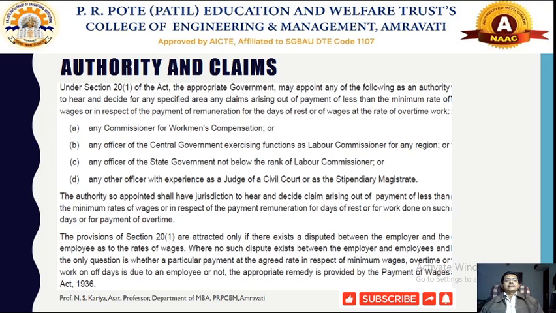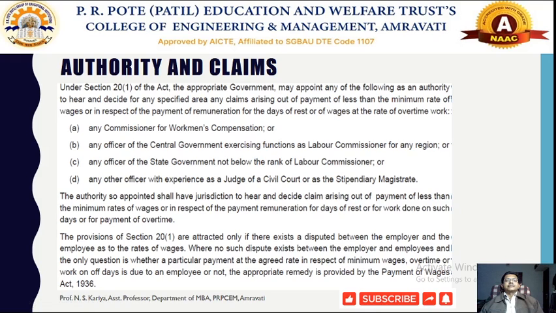So these authorities can be a commissioner of the Workmen's Compensation Act, the workers compensation act that we were seeing. So that commissioner can be held responsible to inspect any other matters connected with the minimum wages.